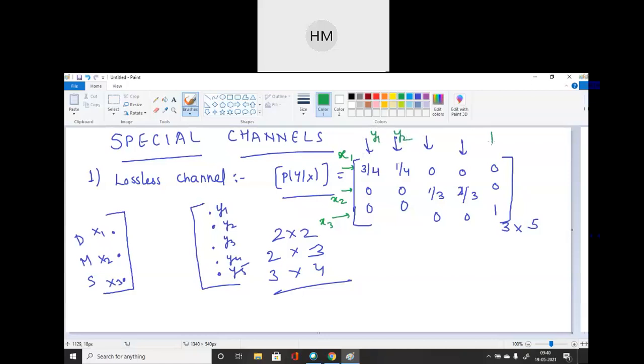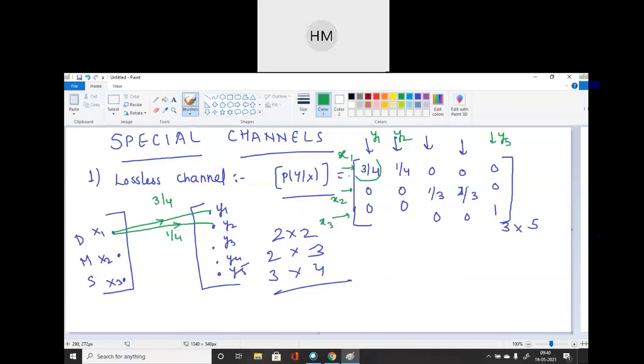Okay, these are Y1, Y2 till Y5. So the X1 to Y1 transition is 3/4. Okay, the X1 to Y2 transition is 1/4. And I will mention all the probabilities on that arrow. Okay. Aditi has quoted an example.